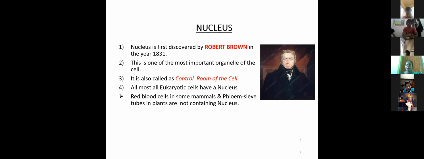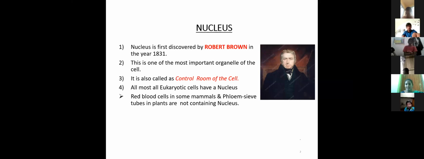Nucleus was first discovered by Robert Brown in the year 1831. This is one of the most important organelles of the cell. It is also called the control room of the cell. Why is it called the control room of the cell? It controls all activities of the cell.